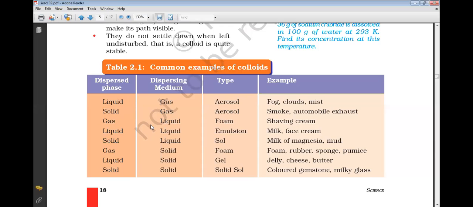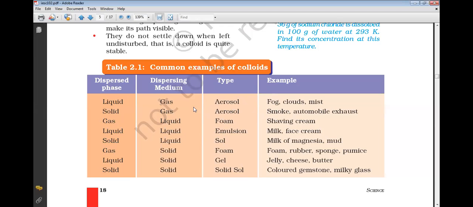Okay, fine. When a heavy vehicle passes by the sand, you find some dust particles in the air. That is also an example of colloid. Gas and liquid: if it is gas dispersed in liquid, then foam. Liquid in liquid, emulsion. That is milk, face cream.